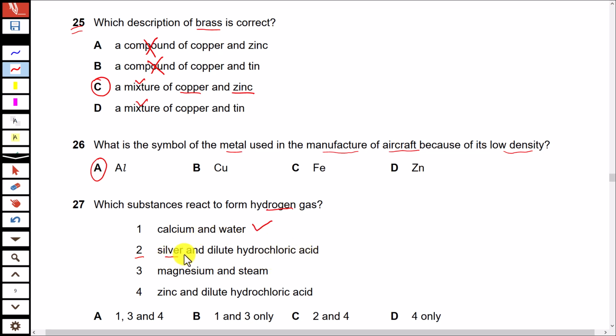Silver is a metal that lies below hydrogen in the reactivity series and it does not react with hydrochloric acid. Option 3. Magnesium and steam. Yes, magnesium reacts with steam to produce hydrogen gas. That is also correct. And in the end, zinc metal reacting with hydrochloric acid. Yes, in this reaction hydrogen gas is produced. So 1, 3 and 4. Option A is correct.